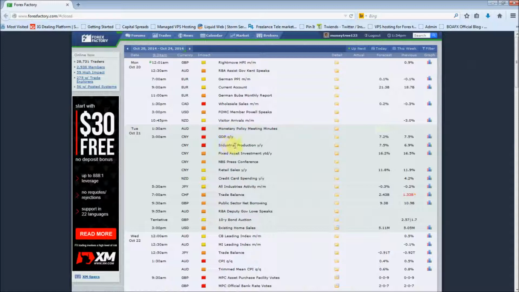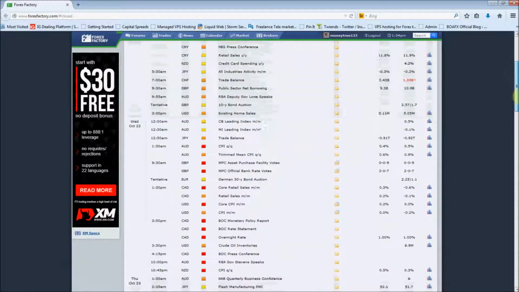So GDP quarter on year for China, important, but it's still coming in slightly softer. Industrial production, though, could be a slight improvement. So this could all help bolster the Aussie for that turnaround. Okay, so we're looking at the Aussie dollar on Tuesday. Let's go down to Wednesday.